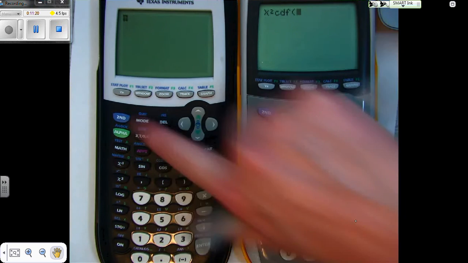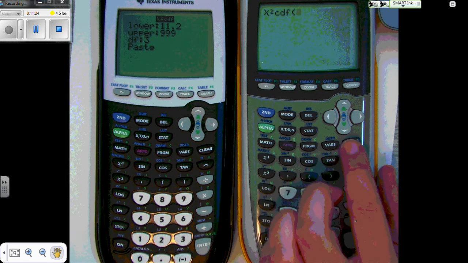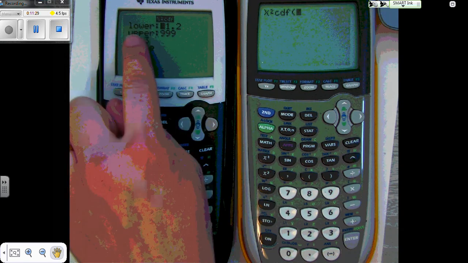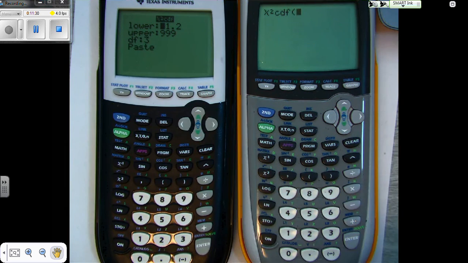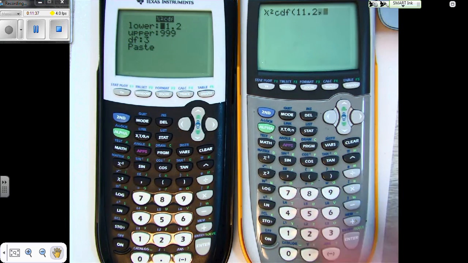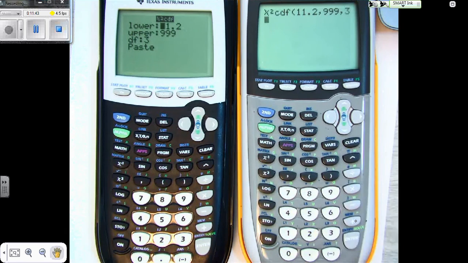But again, if I do the other calculator, option 8, it looks a little bit different. In fact, I already have these all plugged in here. It says lower, upper, degrees of freedom. Okay, so that's what I'm going to type into this one. My lower bound is the 11.2. The upper bound is 999. Degrees of freedom is 3.